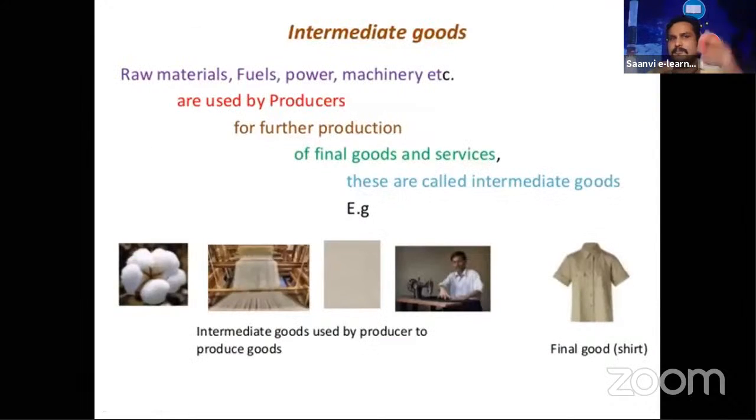Next, we have discussed intermediate goods. The example they have given here will give you more idea. Raw material, fuel, power, machinery used by a producer for further production, that we call intermediate goods. I told you the sugarcane example. In the same way, they have given cotton here. Cotton changes into cotton dresses or other material, threads. So we have that conversion here. Goods are ready but not ready for distribution, not ready for final consumption. That we call intermediate goods.